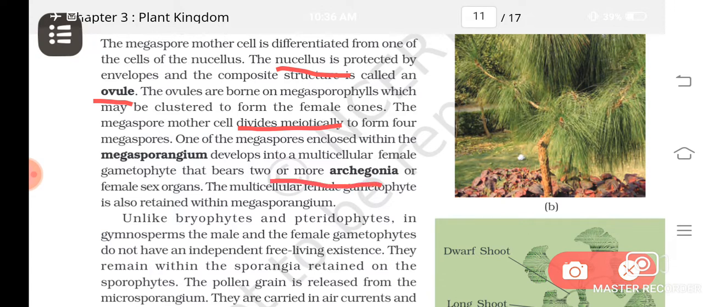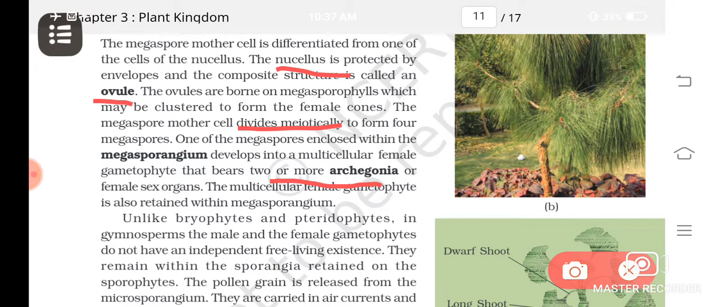Multicellular female gametophyte, with 2 or more archegonia or female sex organs. They produce what? The female gamete. So ovule is not the female gamete. Ovule in its young stage, what does it contain? Some parenchymatous tissues called nucellus, protected by envelopes.